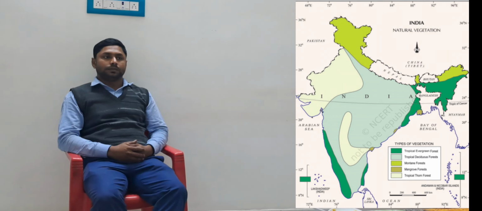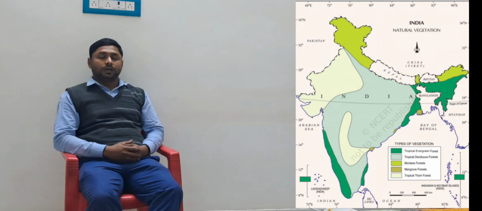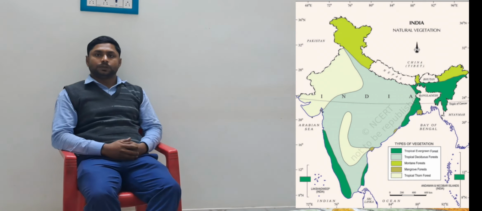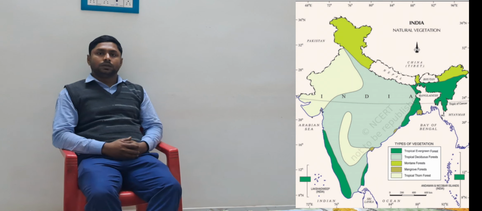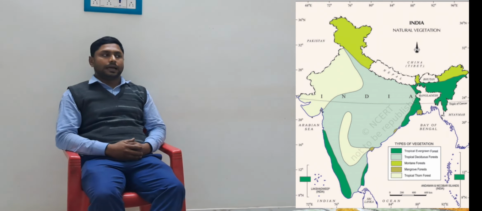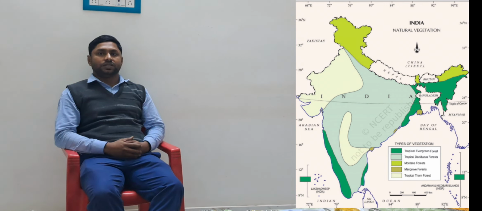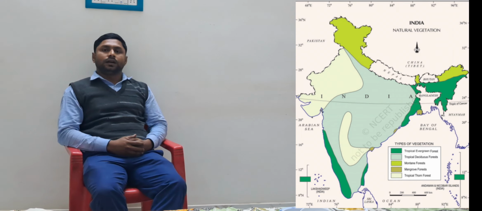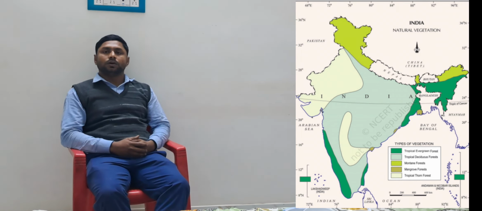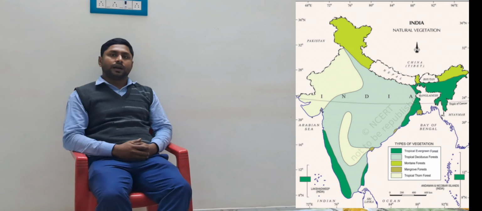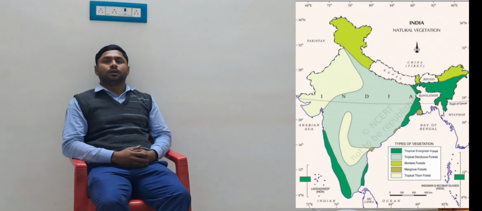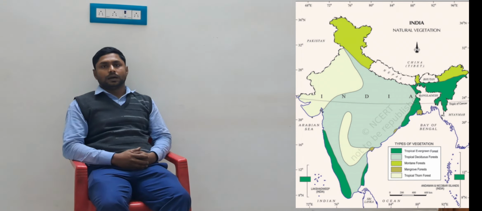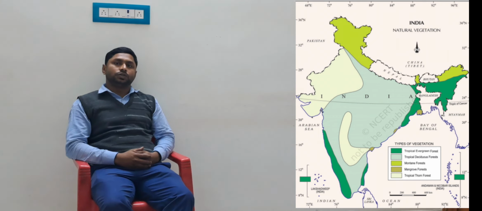Natural vegetation means a place of good soil and plenty of rainfall to support the growth of lots of plants and trees, and it is also known as vegetation. India has several types of vegetation because of its varied climates, altitudes, and also the geography of India.